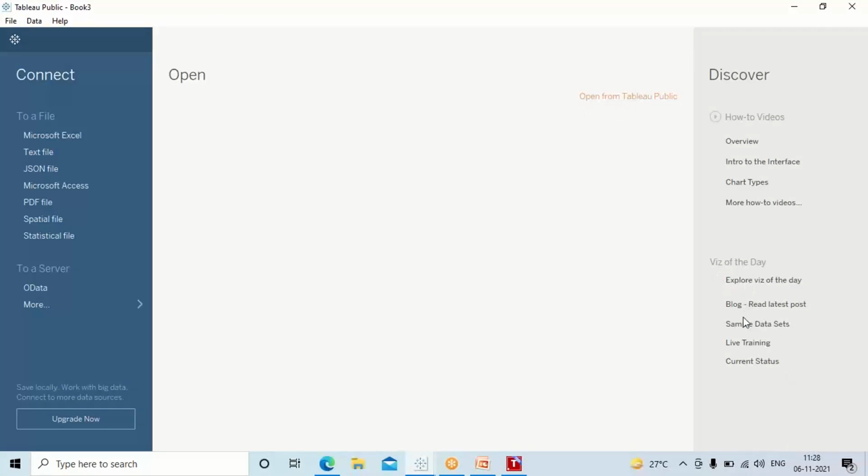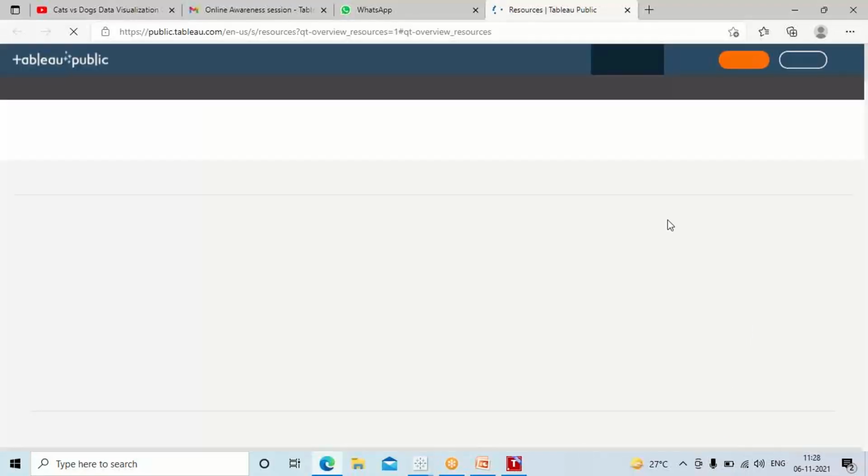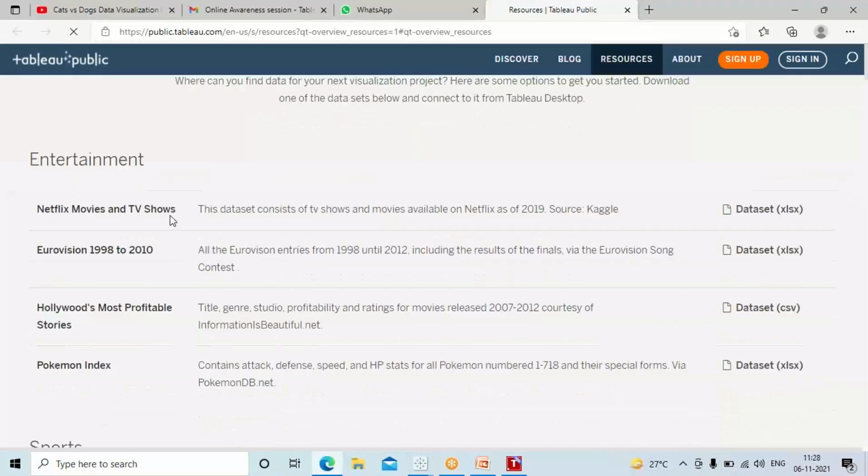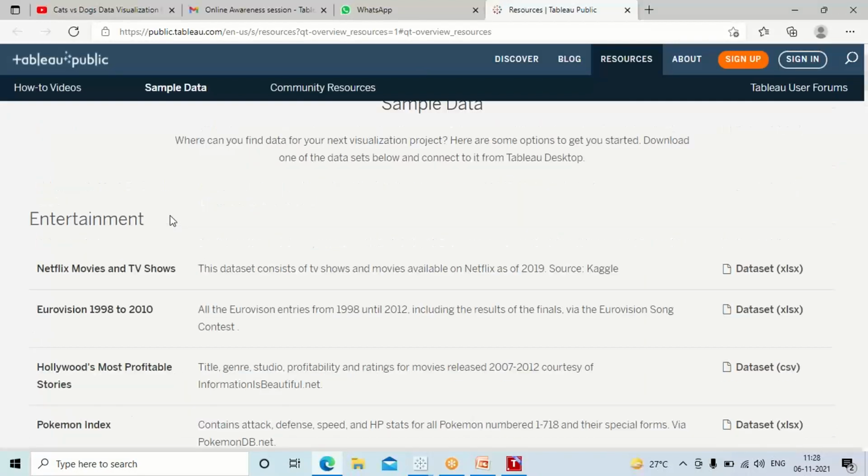Viz of the day, sample data sets. Please click on the sample data sets and you will come to completely different data that is already provided by Tableau Public. One very important request, all of you pay attention here. Never try to work on your organizational data in Tableau Public, even for the sake of presenting it, because whatever data you put here is public, guys.